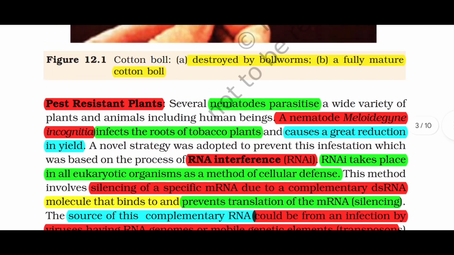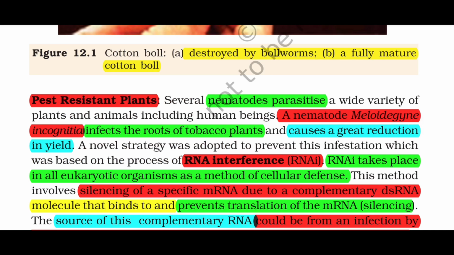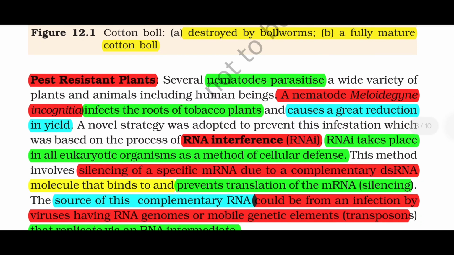Pest resistant plants: several nematodes parasitise a wide variety of plants and animals, including human beings. A nematode Meloidogyne incognita infects the roots of tobacco plants and causes a great reduction in yield. A novel strategy was adopted to prevent this infection, which was based on the process of RNA interference (RNAi). RNAi takes place in all eukaryotic organisms as a method of cellular defense. This method involves silencing of a specific mRNA due to a complementary dsRNA molecule that binds to and prevents translation of the mRNA, silencing.